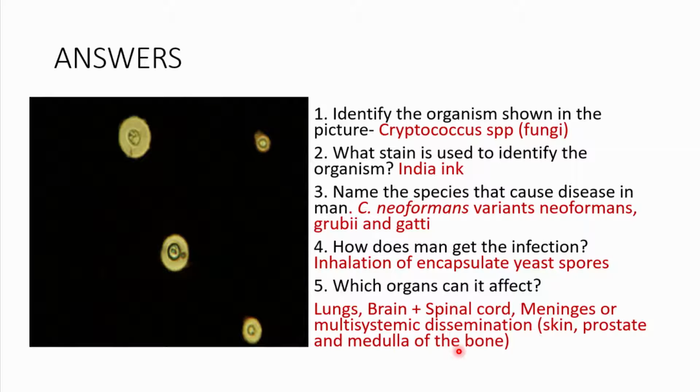Then the next phase is known as the consolidation phase, which usually happens for 8 to 10 weeks. So you're going to be giving oral fluconazole about 400 to 800 milligrams per day for at least 8 to 10 weeks. And then the last phase is known as the maintenance, or you could call it secondary prophylaxis. So usually we give these people only fluconazole, about 200 milligrams per day. Some people recommend that you give this lifelong, but recently some physicians recommended that you only give this until their CD4 count has been greater than 200 cells for the past 6 months.